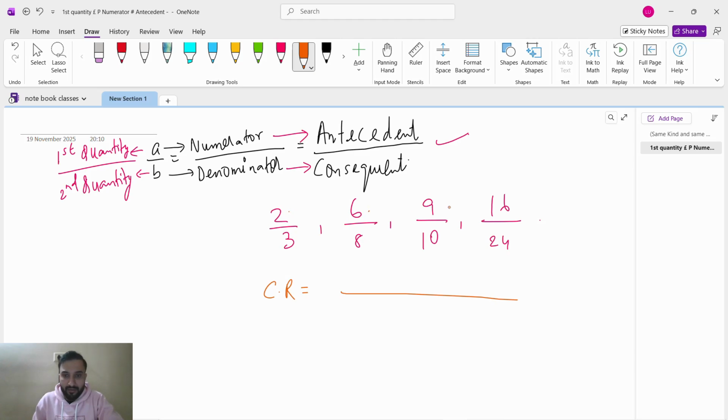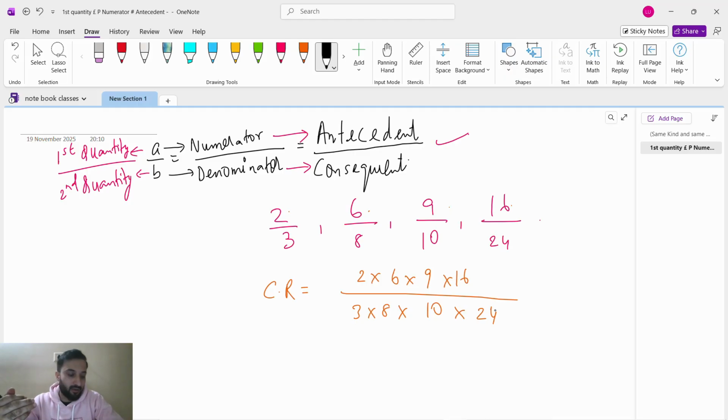These are the antecedents, so the product of antecedents is 2 into 6 into 9 into 16. The product of consequents is 3 into 8 into 10 into 24. This is the compound ratio.